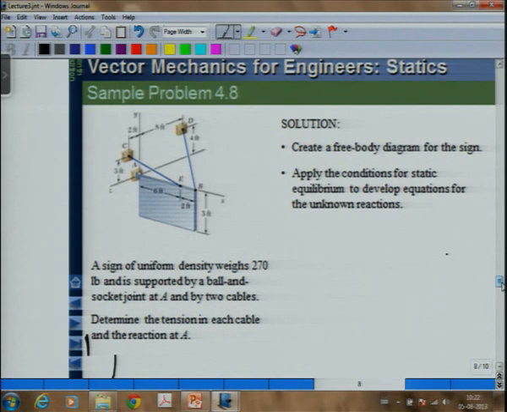This is the question. Do you all get the geometry of it? You may have done similar problems in tutorials, or you will do them now. So we have a board which is hanging, weight is there, there are two cables and a pin support at point A. So as the solution goes, we will first draw the free body diagram, and then we will apply the equations of equilibrium. Is the problem clear? Let us now look at the solution.